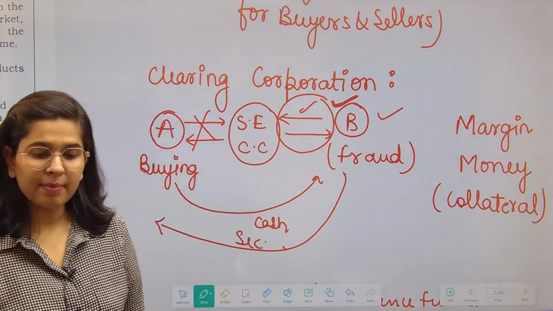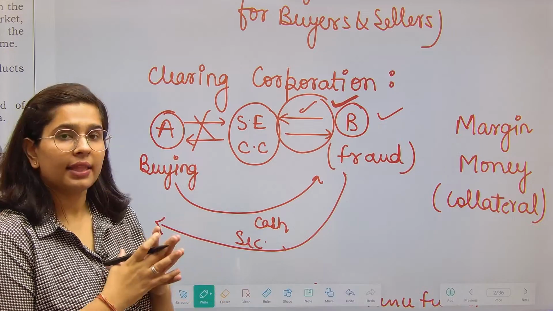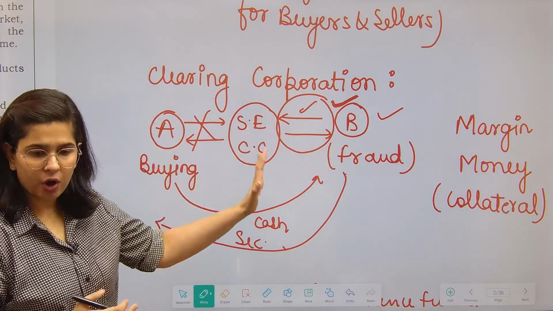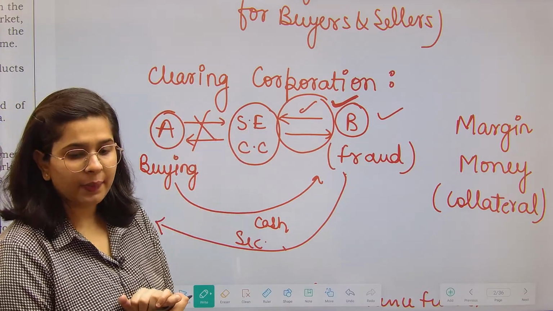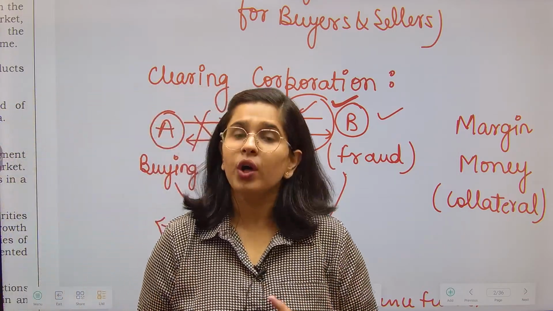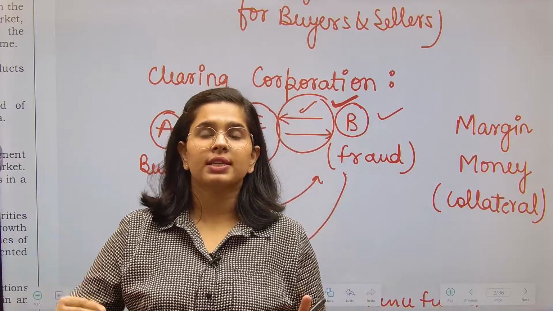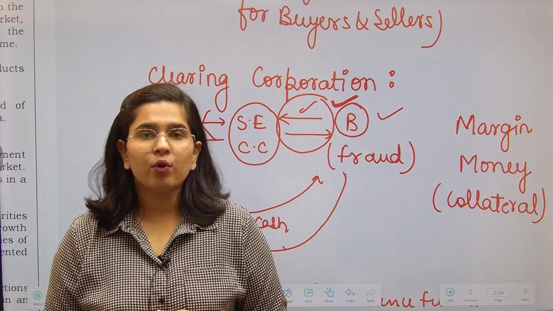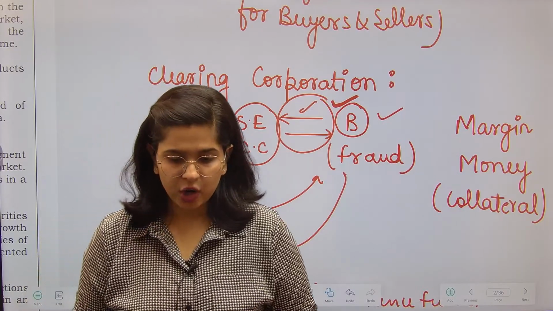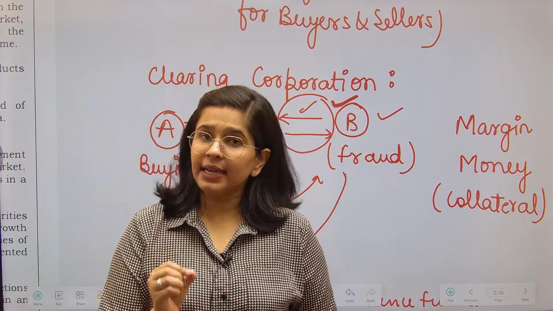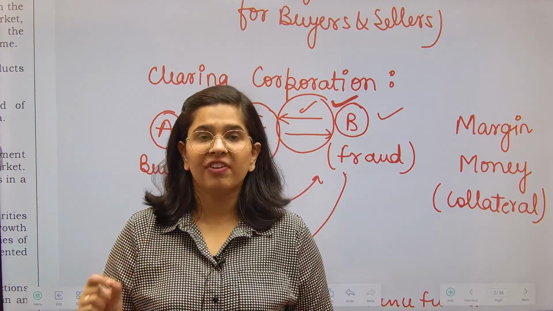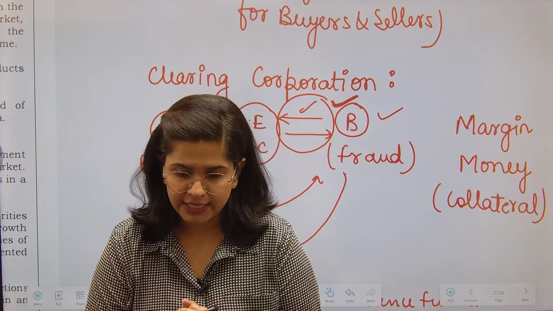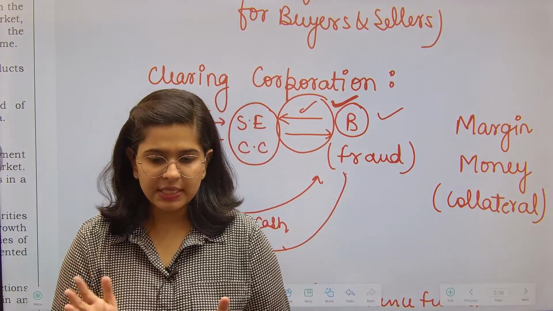Fine. Margin money, collateral means, if you are interested in trading on a stock exchange, अगर आप ट्रेड करने के लिए इंटरेस्टेड हो, then first you have to deposit certain margin money with the clearing corporation. आपको कुछ margin money देना पड़ेगा clearing corporation के साथ, so that in case you are not able to fulfill your obligations, then that margin money can be forfeited. Is it clear? अभी समझ में आया?